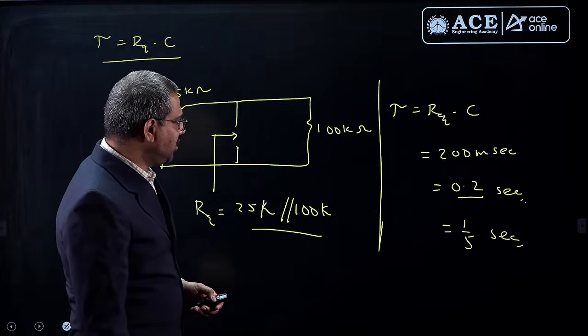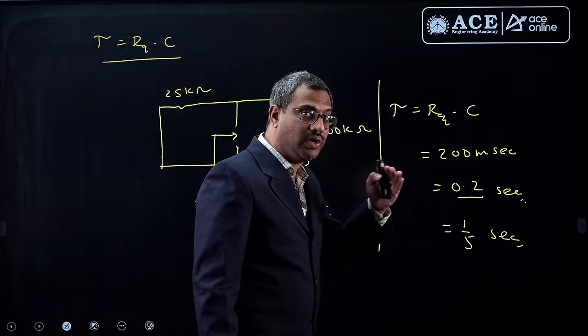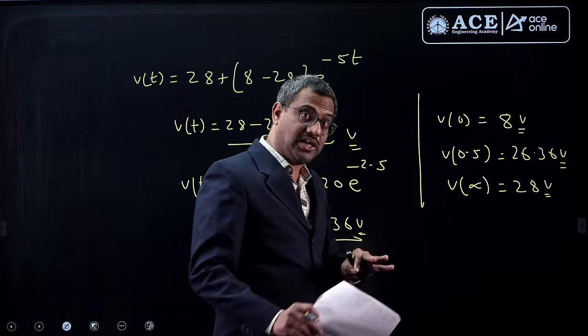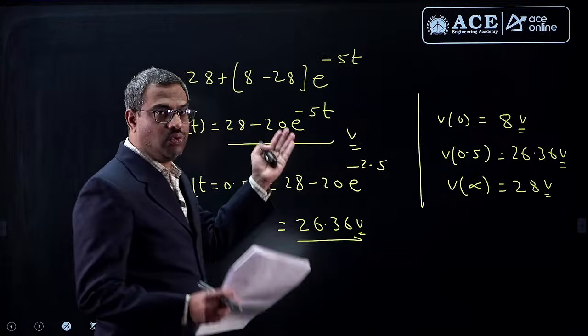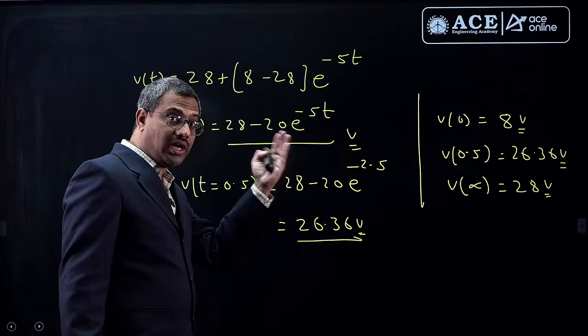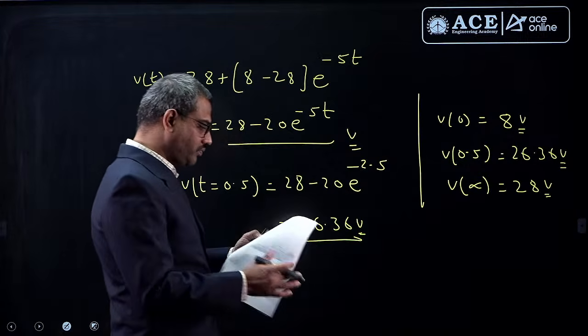Right? And the time constant is how much? 0.2 seconds. And he is asking where? 0.5, almost 2.5 times the time constant. Yes or no? So, yes, the answer will be in this. Based on that also you can guess. The remaining, he gave the opposite, sir. In the given options, some options are V of 0 plus, he gave 28, V of infinity 0, he gave. So, you can guess it. These are the options. So, option D.